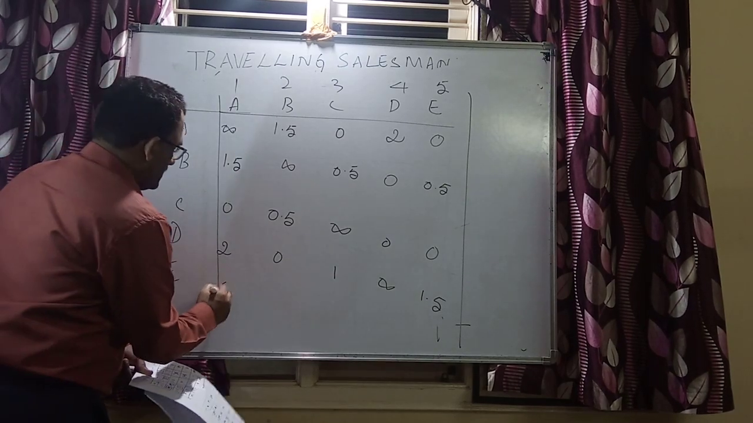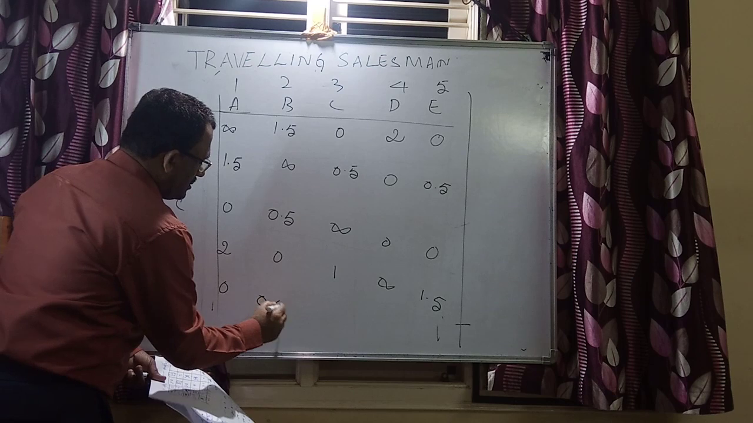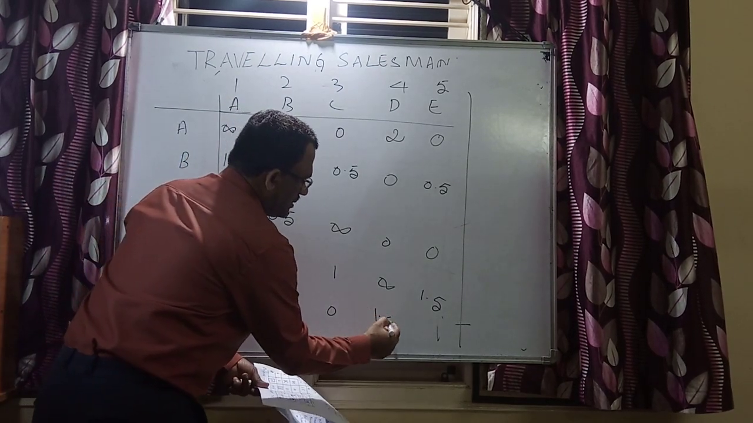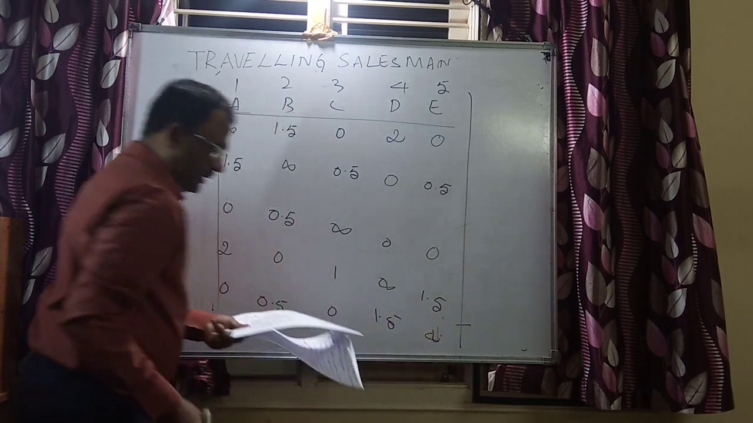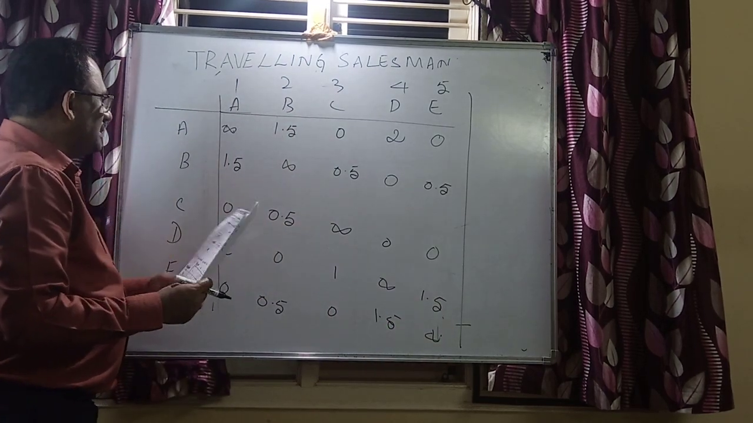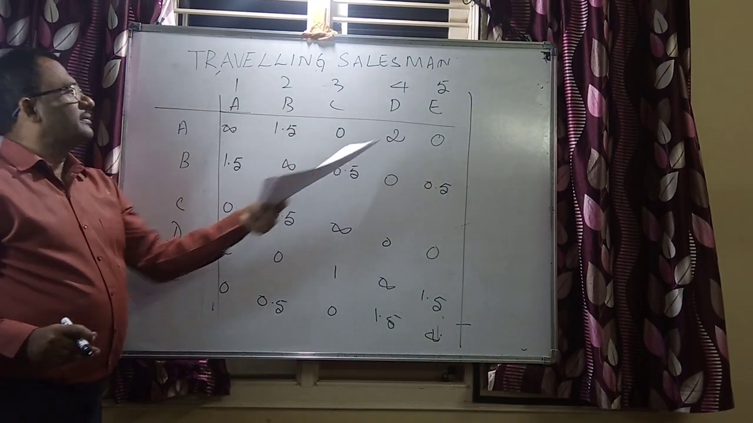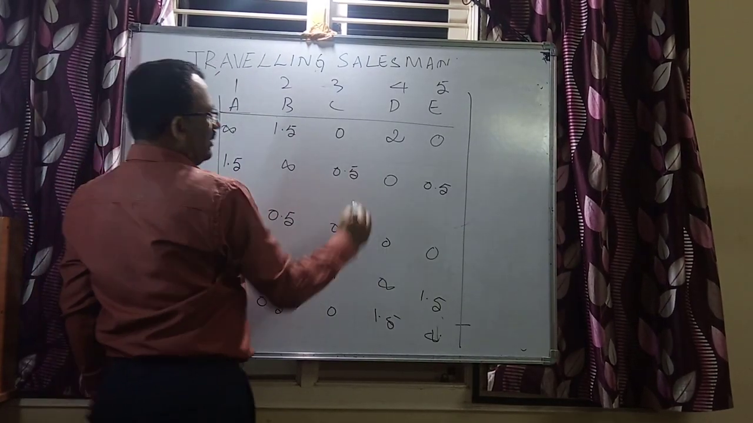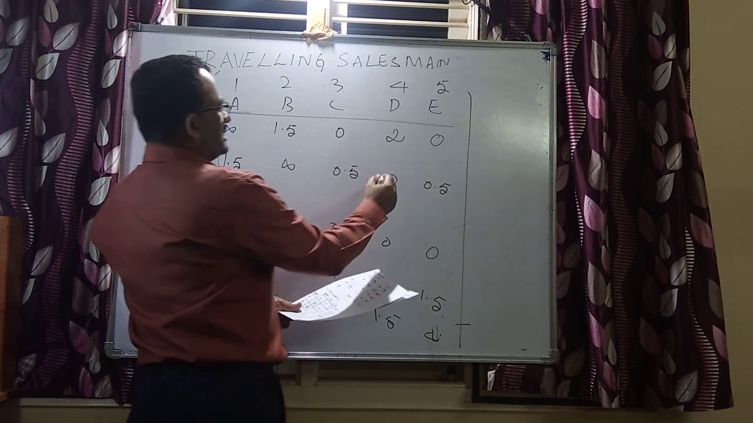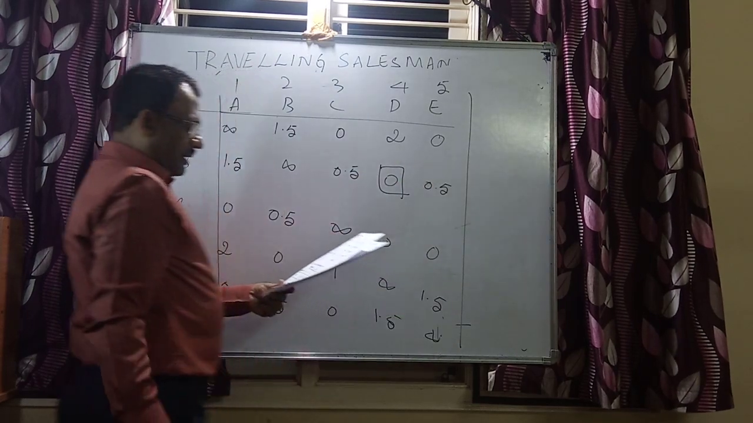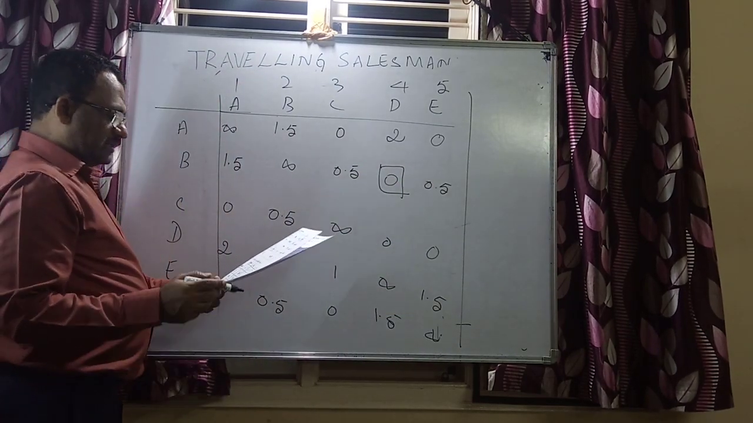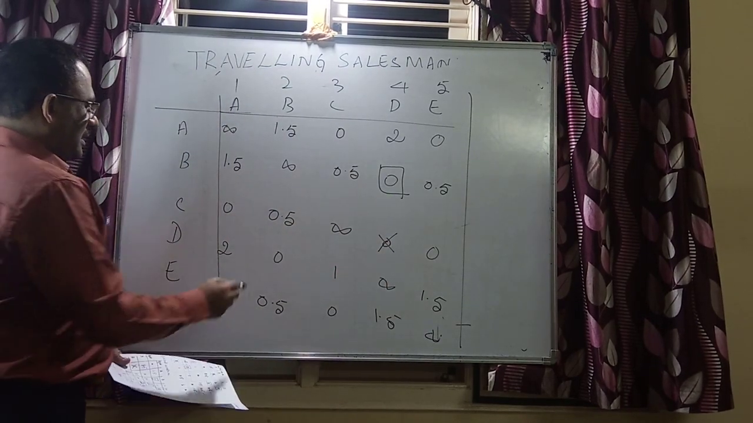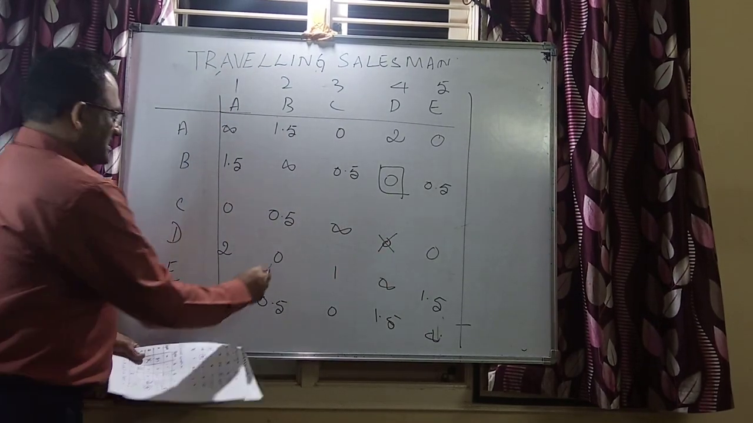E, 0, 0.5, 0, 1.5 and then infinity. Now here we have the revised matrix. There are 2 zeros here, and you have only 1 zero, and this one is marked, and this particular zero is cancelled, and here we have only 1 zero. This is marked.